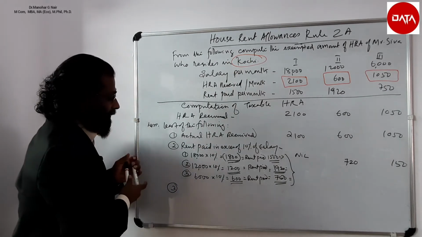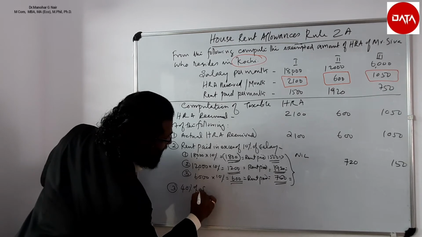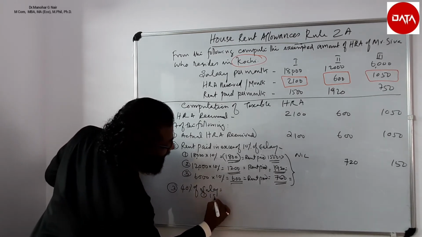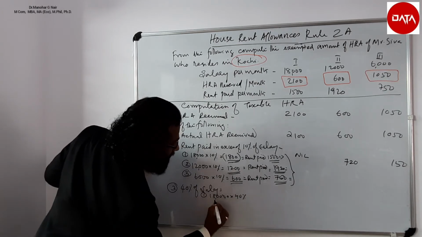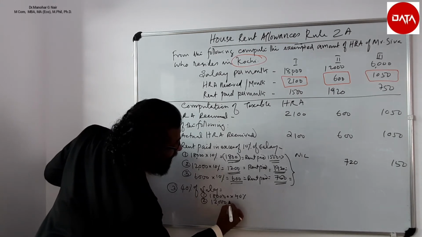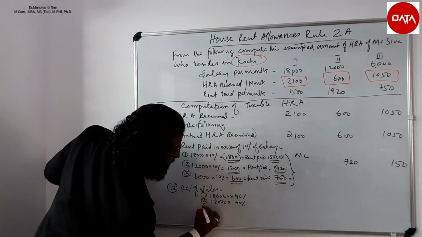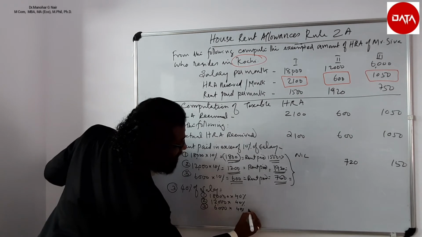So that is 40% of salary. First case, 18,000 into 40%. Second case, 12,000 into 40%. Third case is 6,000 into 40%.